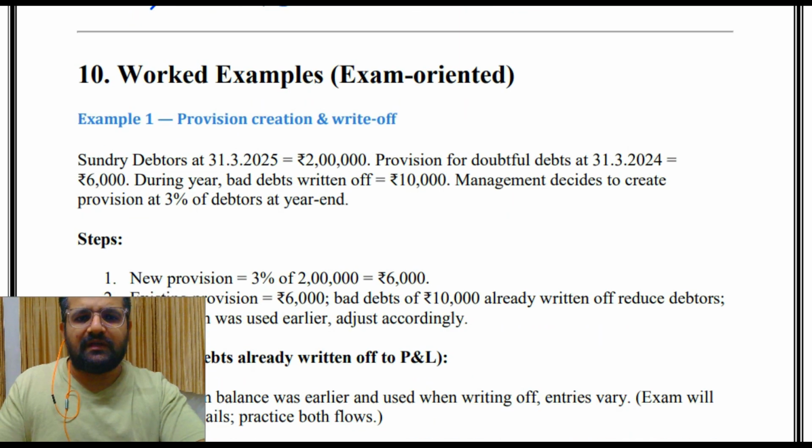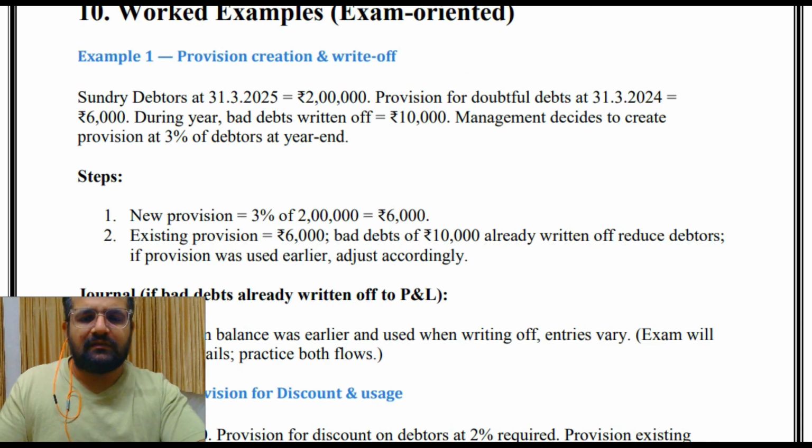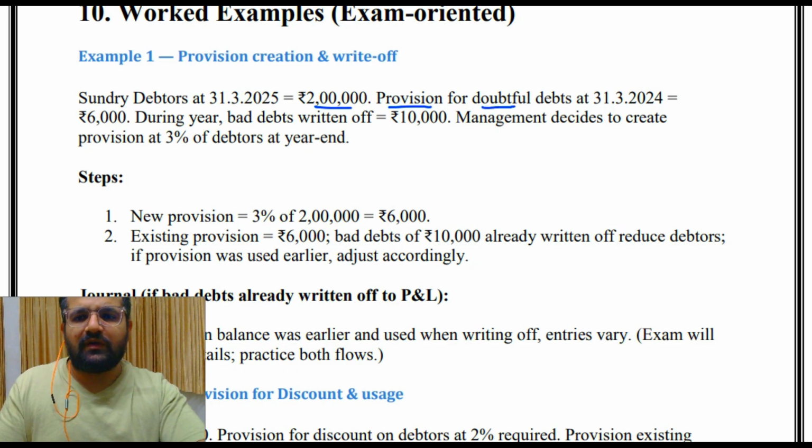Then some examples: provision creation and write-off. Sundry debtors on 31st March 2025, 2 lakh. Provision for doubtful debts at 31/3/2024, 6,000. During the year, bad debts written off 10,000. Management decides to create provision at 3% of debtors at year end. So new provision is 3% of 2 lakh, that is 6,000.